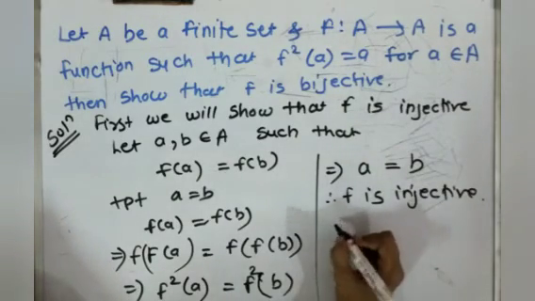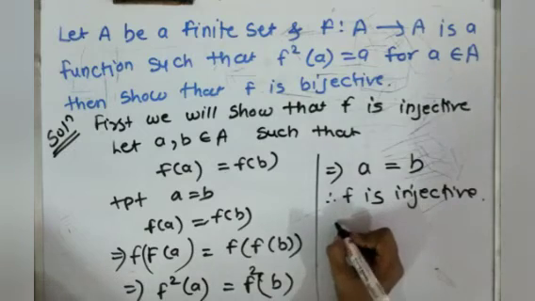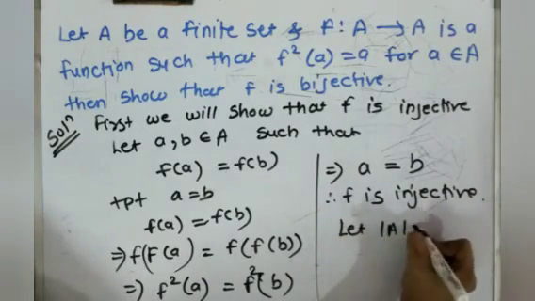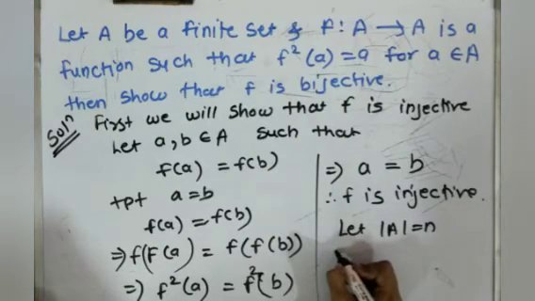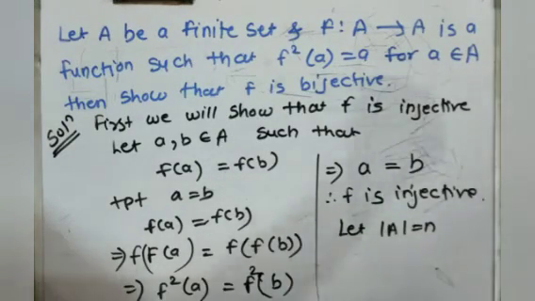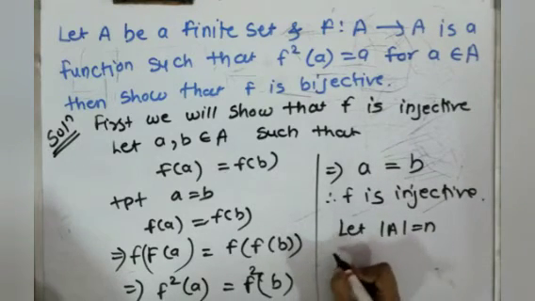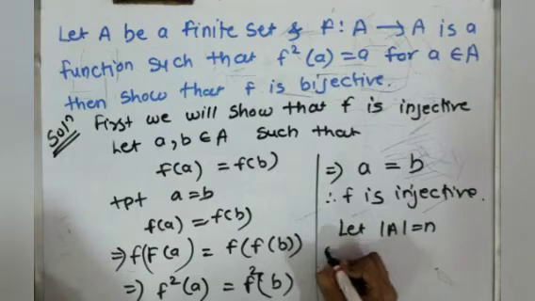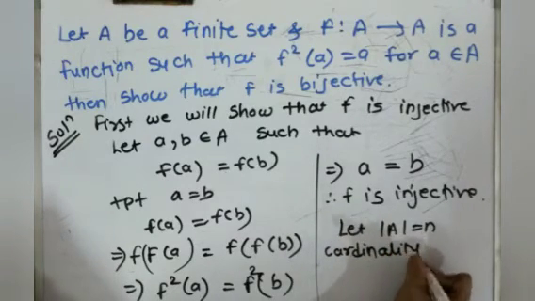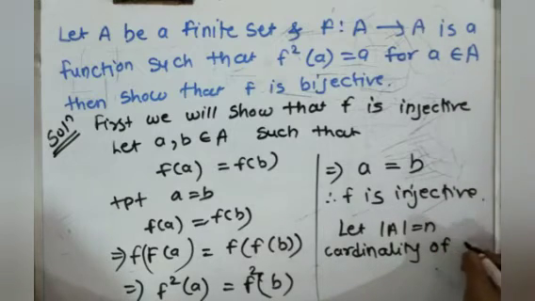Now from the given we know that A is finite. So let the cardinality of A equal n, and the function f from A to A is a 1-1 mapping from set A to A. So the cardinality of the domain is equal to the cardinality of the codomain.